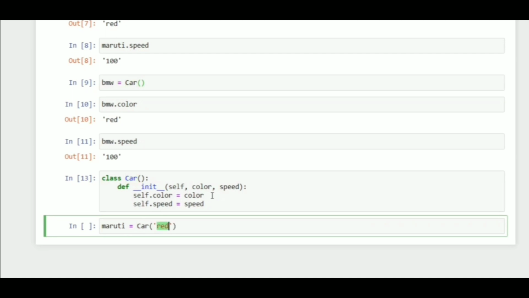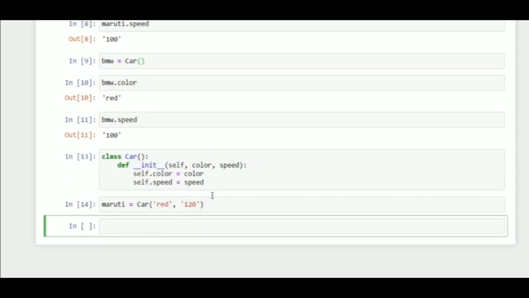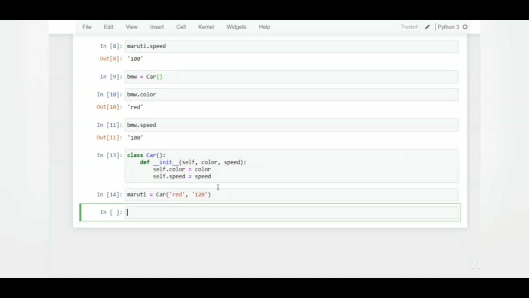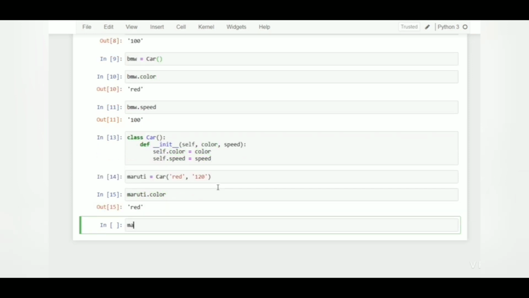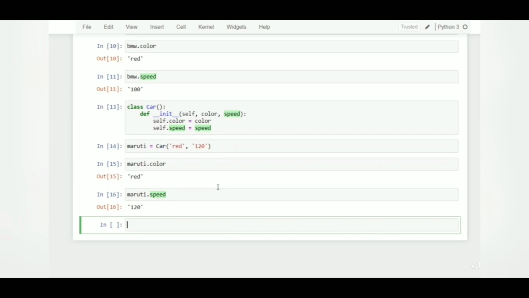So let's run this cell and I would say Maruti is of class car and it has red color and speed is 120. Now let's check the color of our car. The color of our car, I would say Maruti dot color. It's red, and Maruti dot speed, which is the speed of the car, 120.